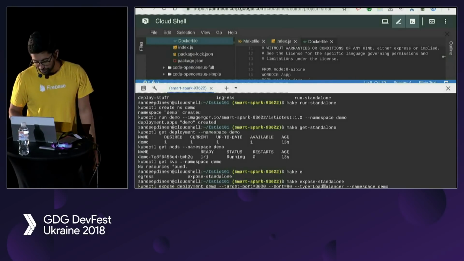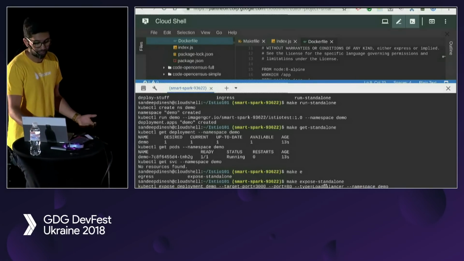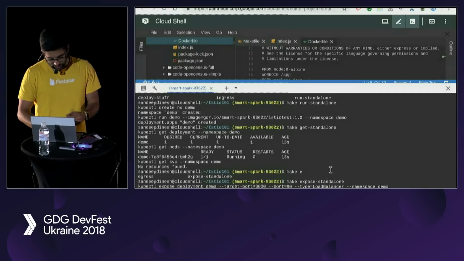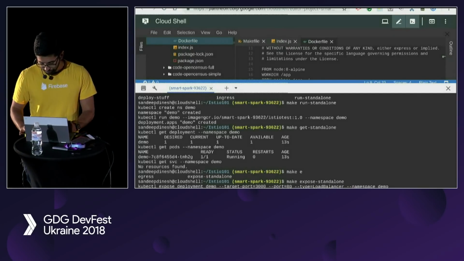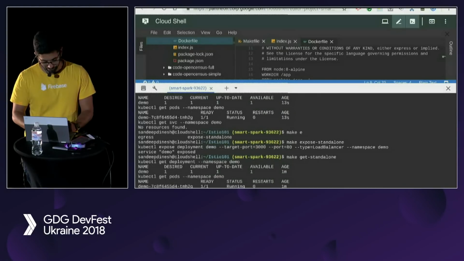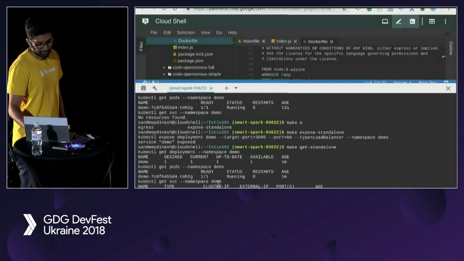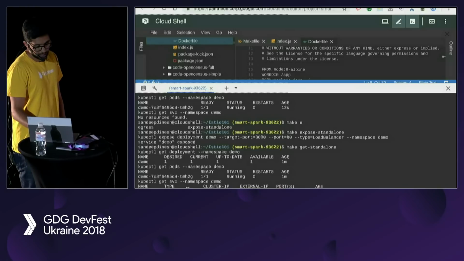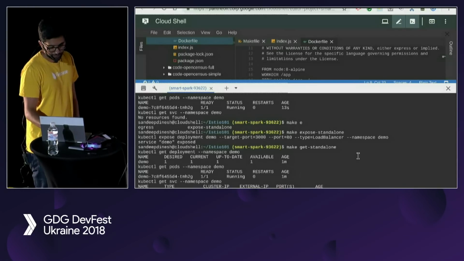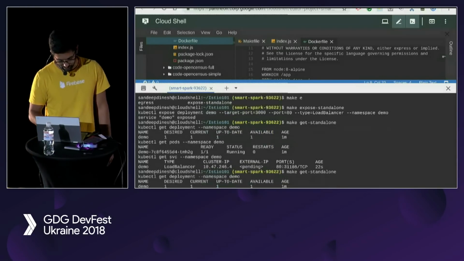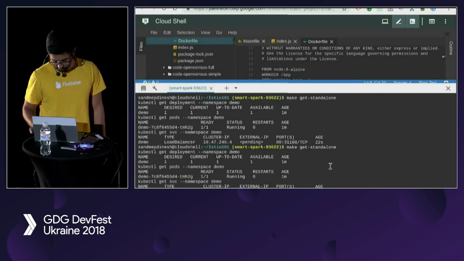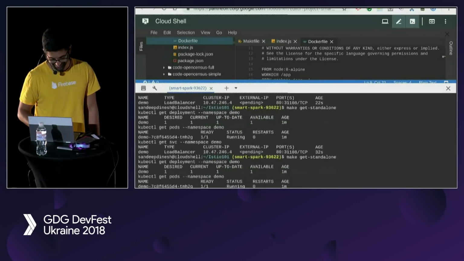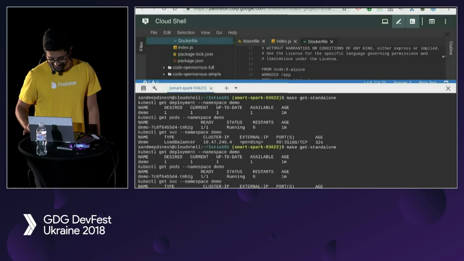And it's going to open up a type load balancer, which will give us a public IP address on the cloud. Now we can run the same command again, and you can see that we now have a service with a cluster IP. The external IP is still pending. It should take maybe five more seconds.